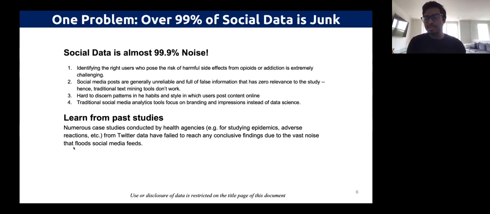Since it's constantly changing, it's important to make sure that the analysis tools, the data preparation tools, and the machine learning capabilities stay updated, and they can continuously learn. And we have seen from our experience, there have been many studies conducted by health agencies to study epidemics and adverse reactions, especially from Twitter data. And most of them have really failed to reach any conclusive findings. I don't have the statistics on the number of studies with social media, but the majority of them that we have seen published all had a caveat in the fact that the data was noisy. It's really hard to mine.